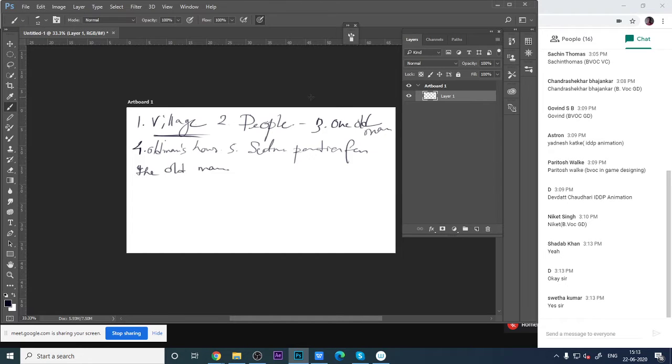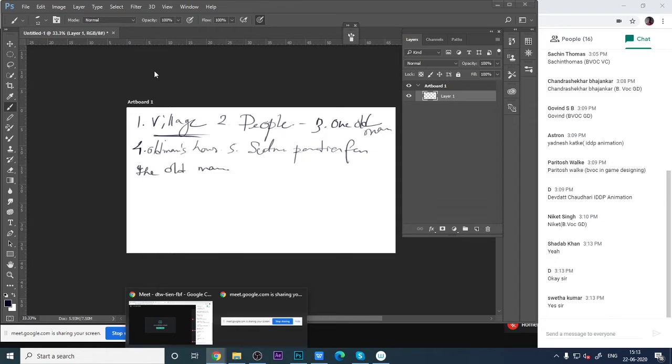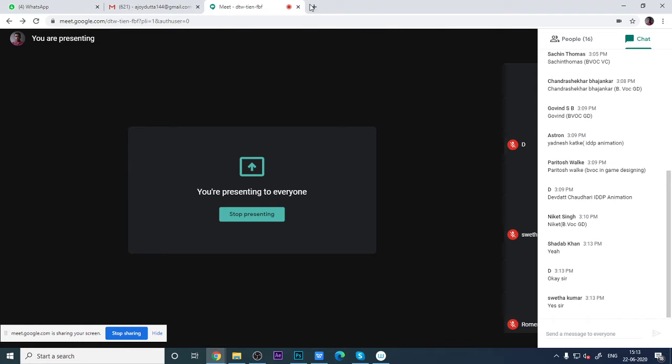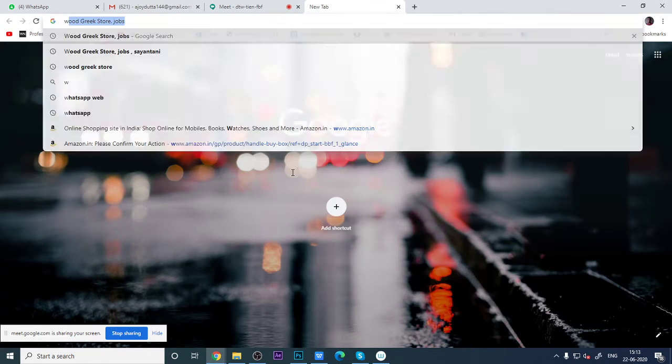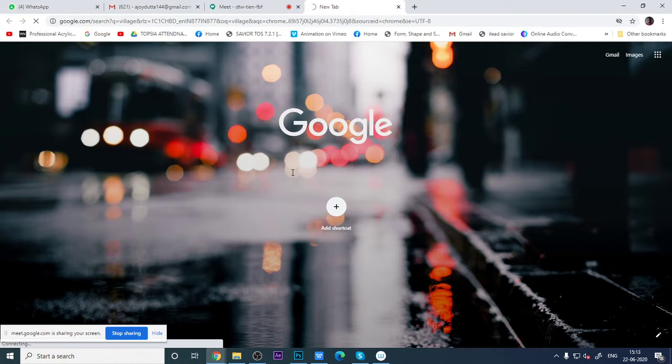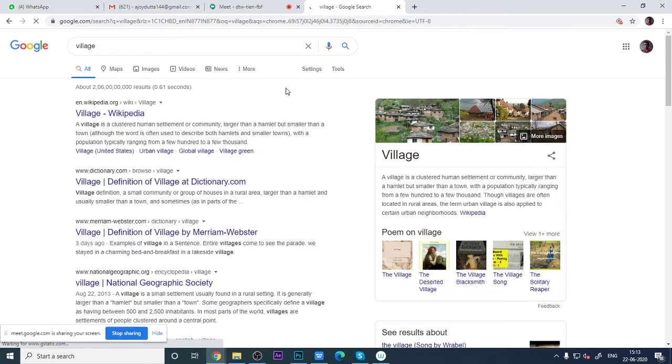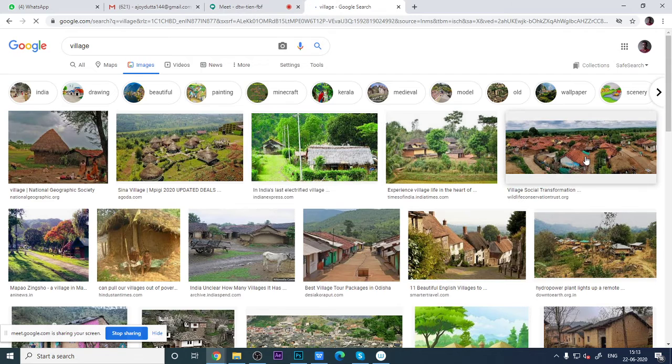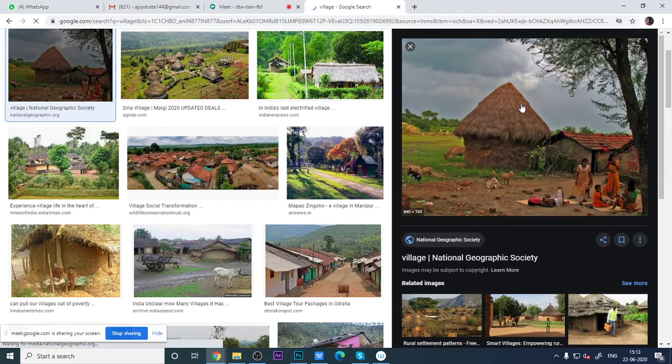Okay, so then we will go for village. What will we search? I will search for village. What kind of village can you use? Nice one, right? See, a lot of images will come here, but we have to think about where I can put my own work.